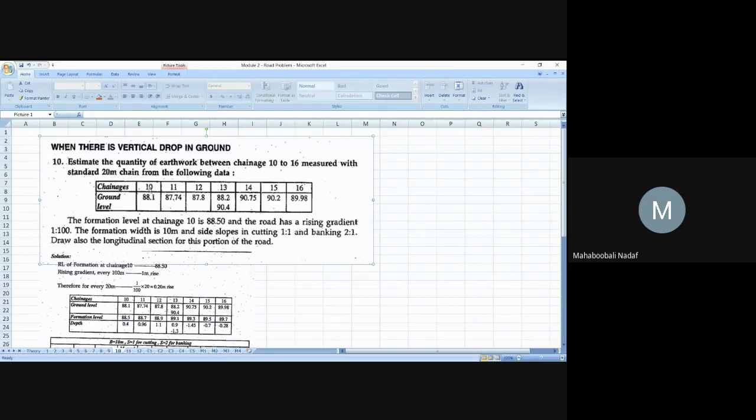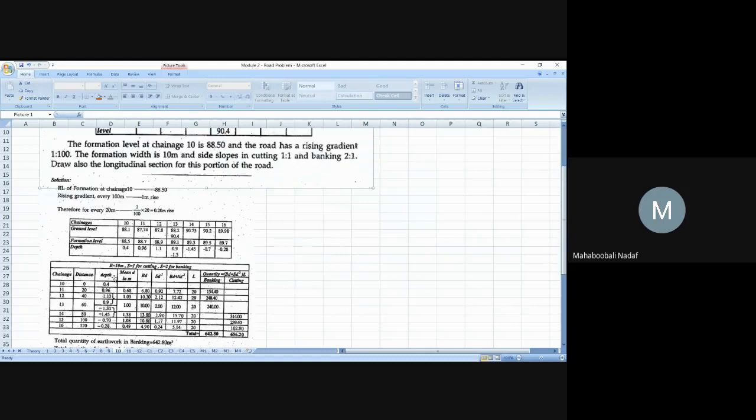They have given chainage and the existing RL of ground. At chainage 13, they have given 2 RLs. That means at the same point there is a continuous vertical drop.